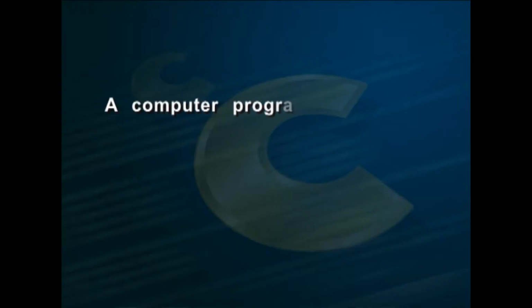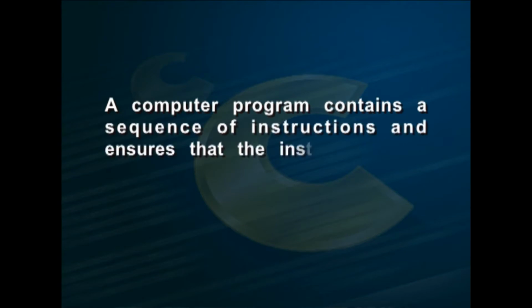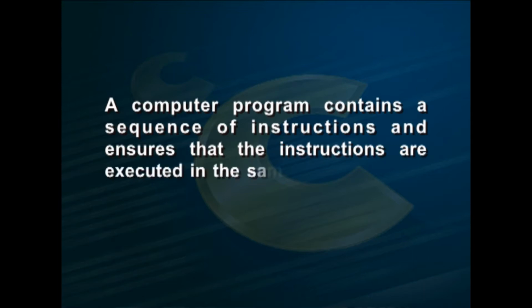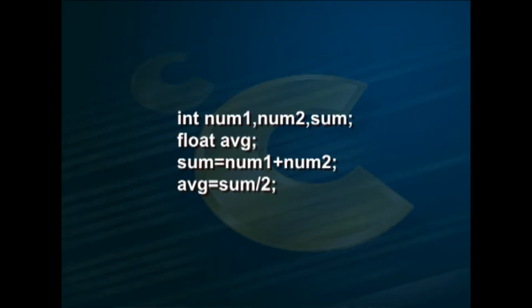You all know that a computer program contains a sequence of instructions and ensures that the instructions are executed in the same order in which they appear in the program. For example, consider a program segment to find the average of two numbers: int num1, num2, sum; float avg; sum is equal to num1 plus num2; avg is equal to sum by 2.